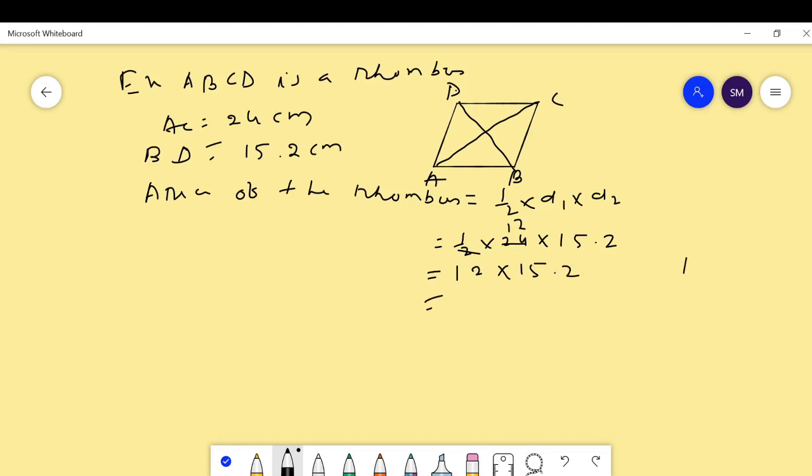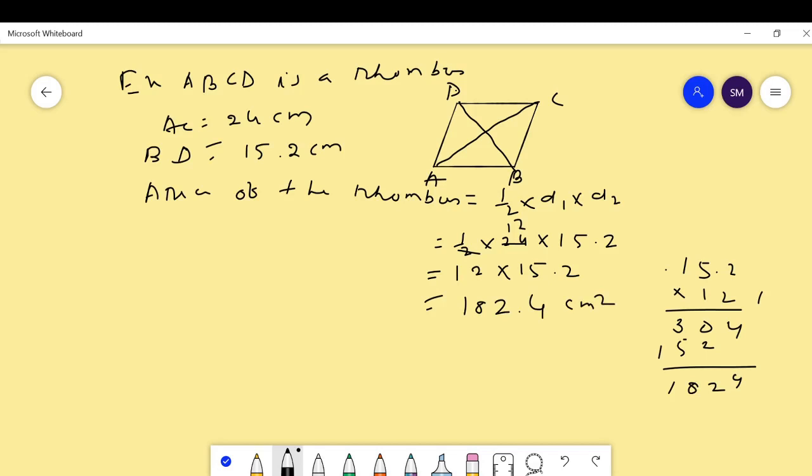By solving this, 15.2 into 12, we get 182.4 centimeter square. Then area of the rhombus is 182.4 centimeter squares. Okay.